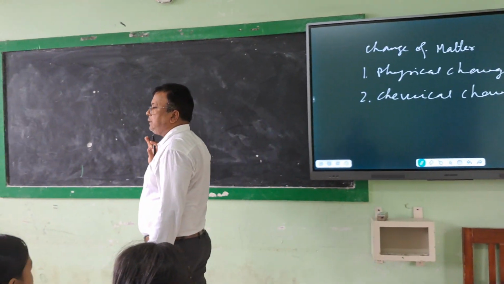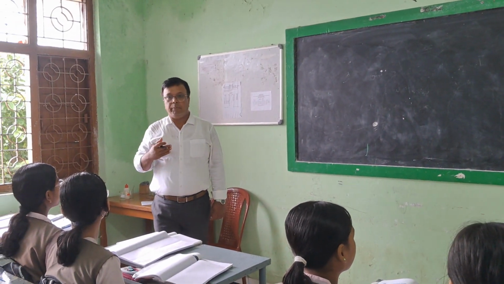So these are the two basic types of changes of materials.